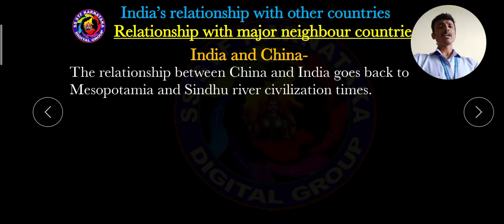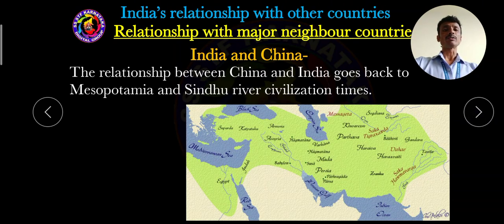The relationship between China and India goes back to the Mesopotamian and Sindhu River civilizations' time. Since the Indus Valley civilization, there has been a relationship between both countries. From the ancient period to the present, there is a relationship between India and China.